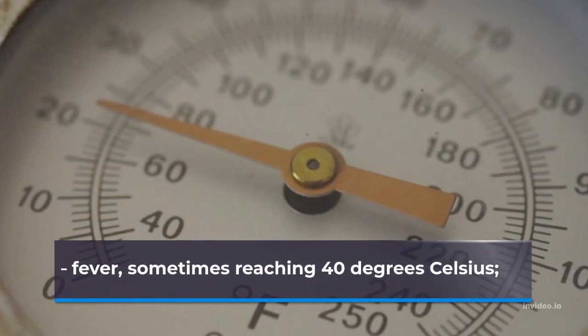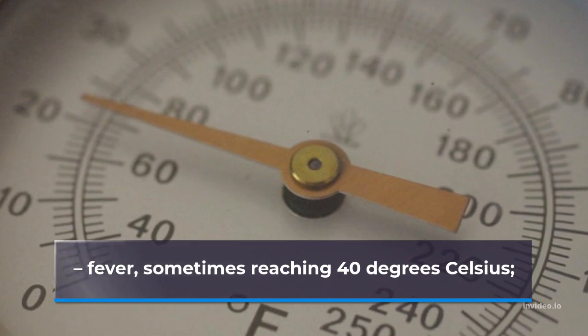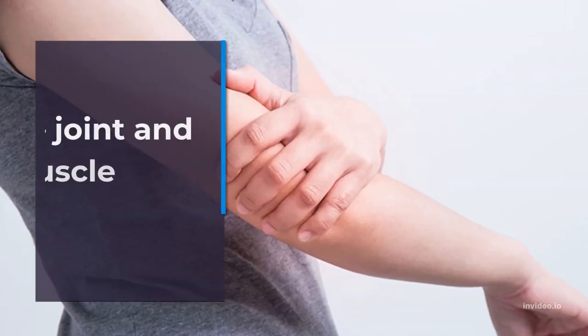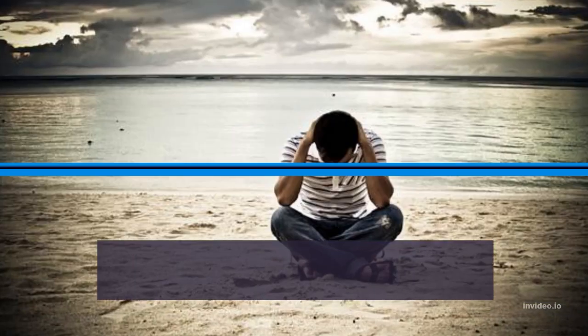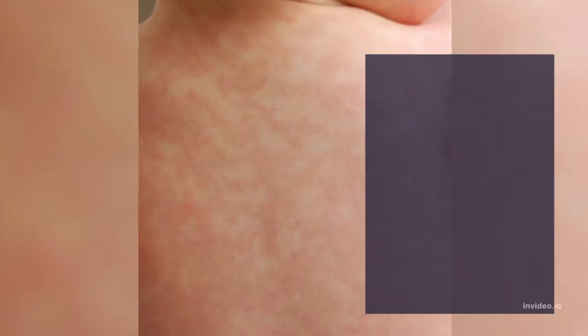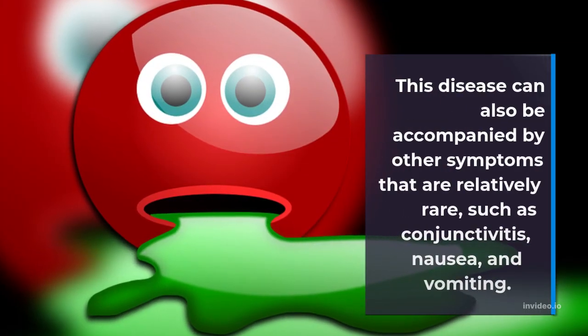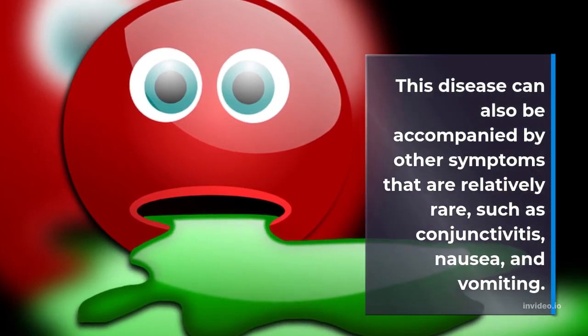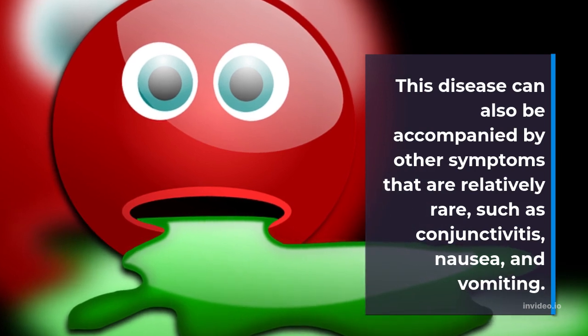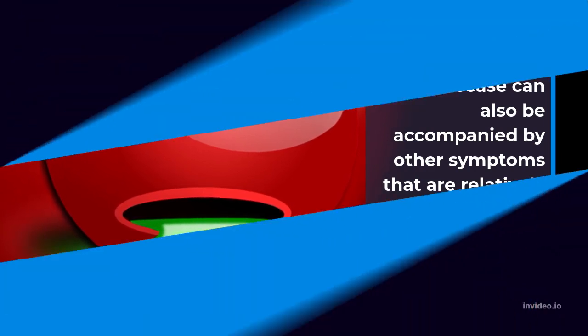Fever, sometimes reaching 40 degrees Celsius. Joint and muscle pain. Headache. Rash. Swelling around the joints. This disease can also be accompanied by other symptoms that are relatively rare, such as conjunctivitis, nausea, and vomiting.